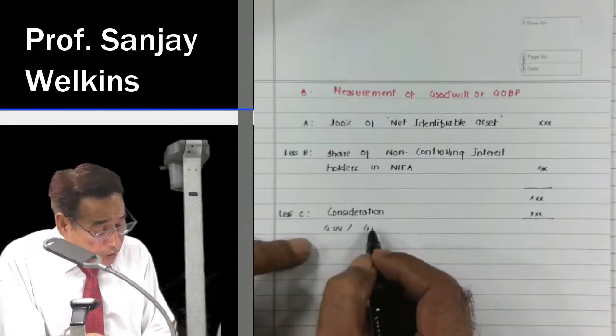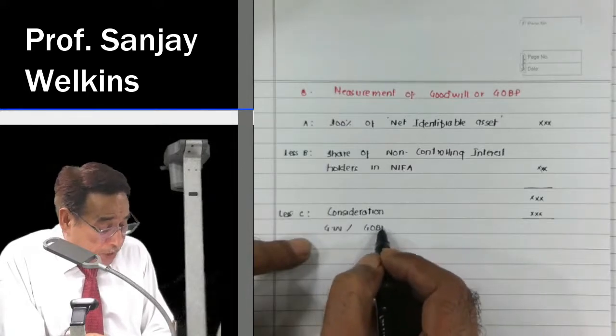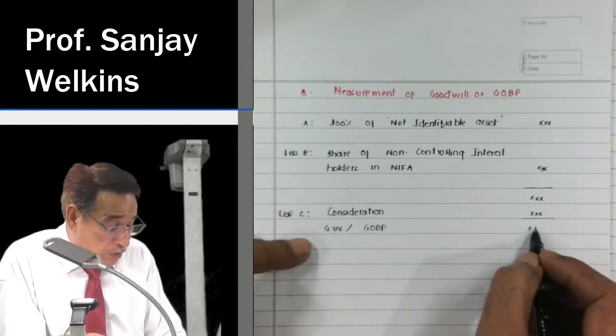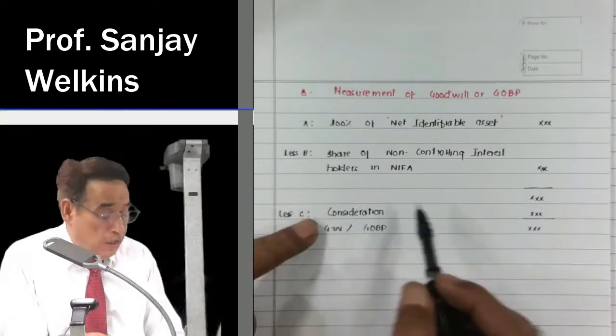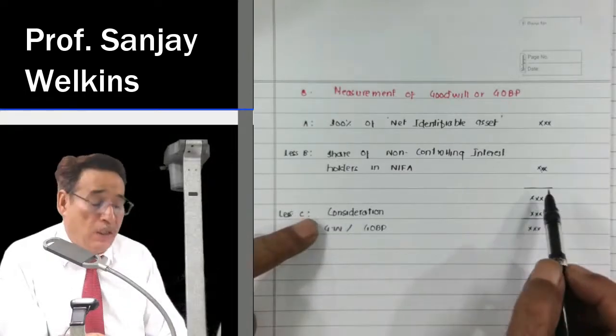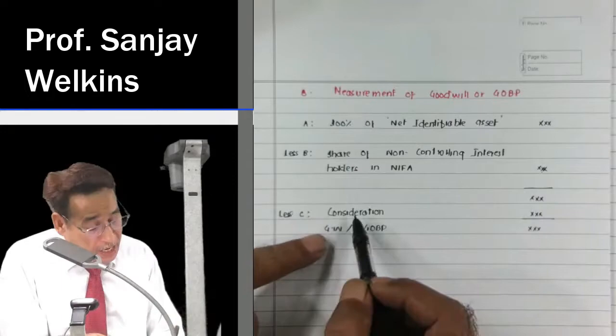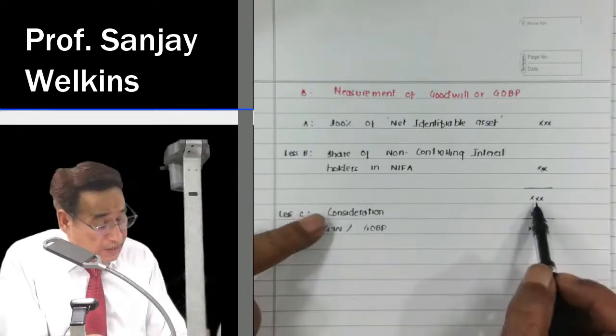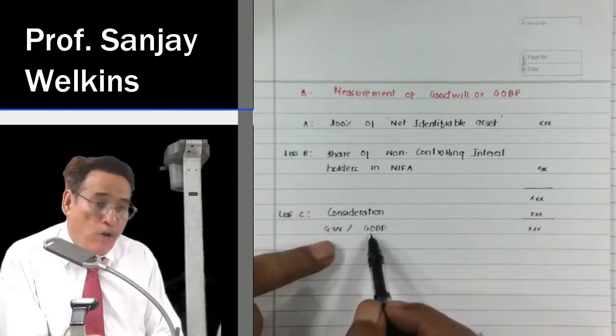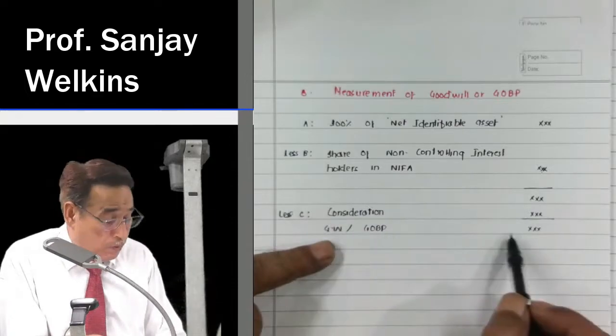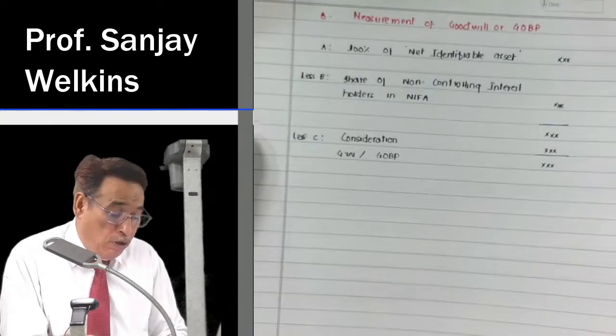Otherwise, there will be gain on bargain purchase. GOBP means gain on bargain purchase. If amount of consideration would exceed this amount, then there would be goodwill. And if amount of consideration is less than this amount, then there would be gain, known as gain on bargain purchase. Now I will explain all these points in detail.